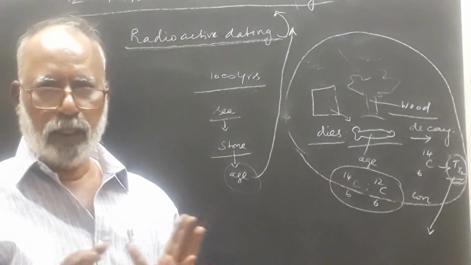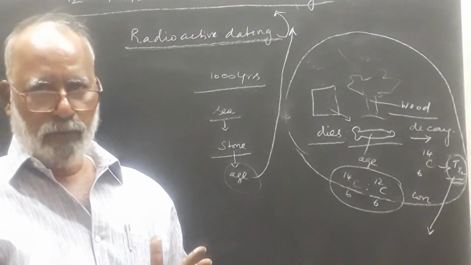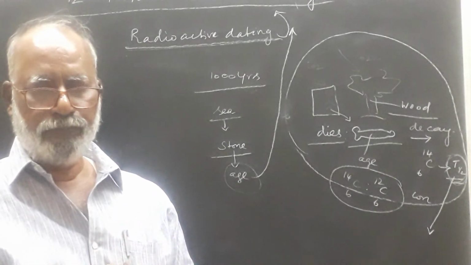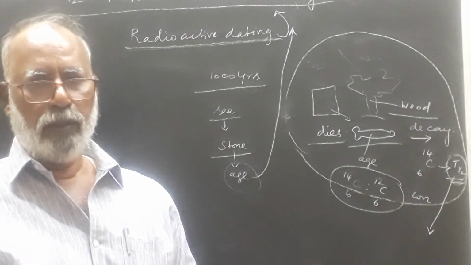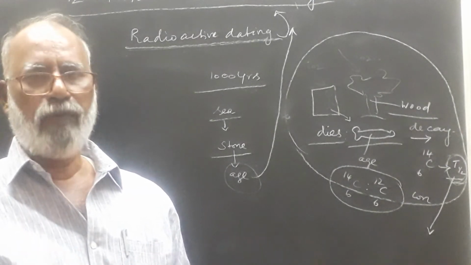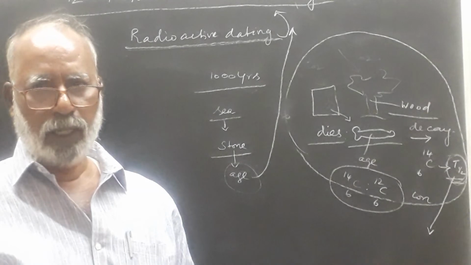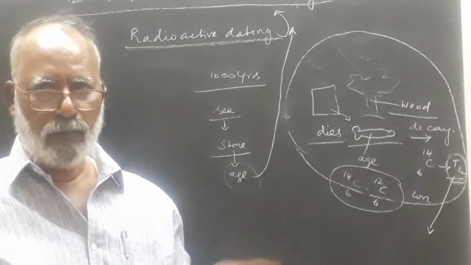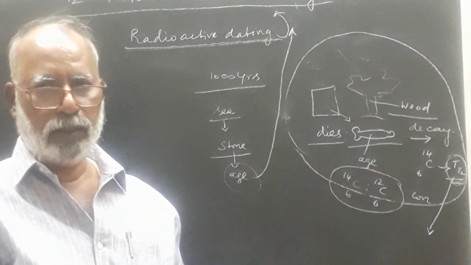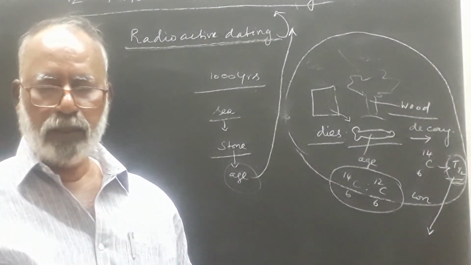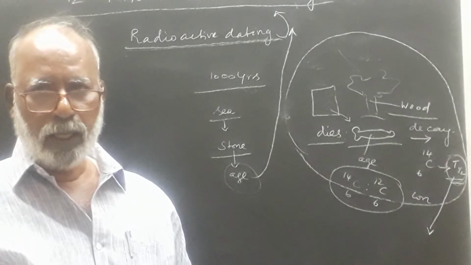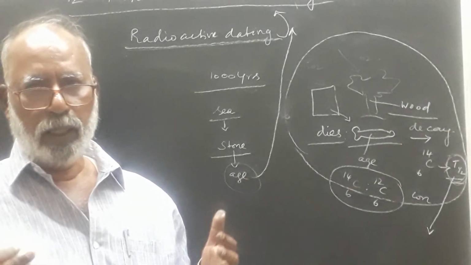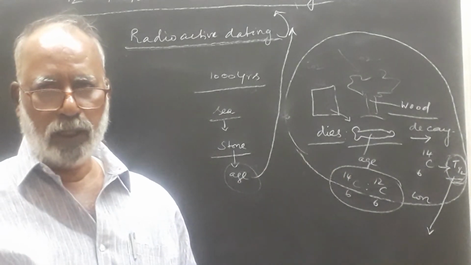Carbon dating is nothing but this: when we consume carbon dioxide from the atmosphere, we are alive. After death, the decay process happens in our body or in trees or anything else, continuously for years together.